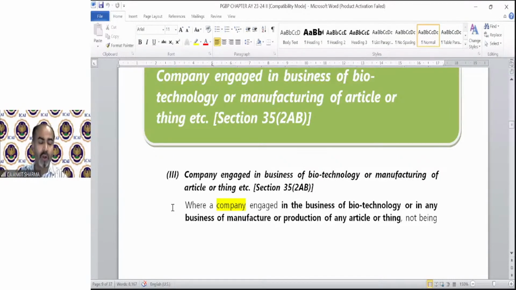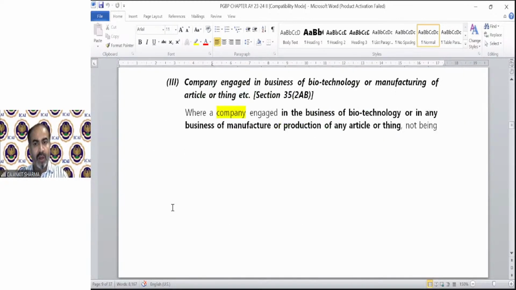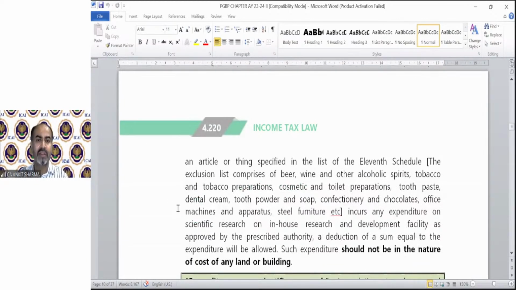Only company, not for any other assessee, not for individual, HUF, partnership, etc. So a company engaged in business of biotechnology or manufacturing of article or thing, not being an article or thing specified in the list of 11, the negative list like alcohol, spirit, etc. These are not eligible for the benefit of this.